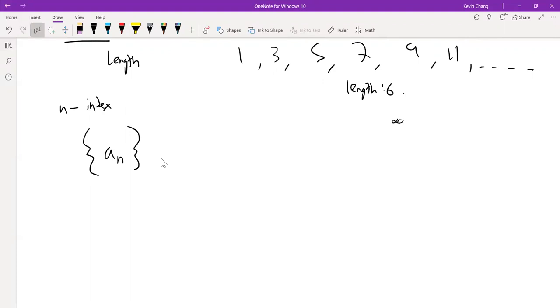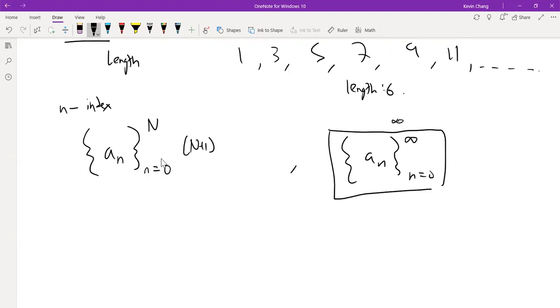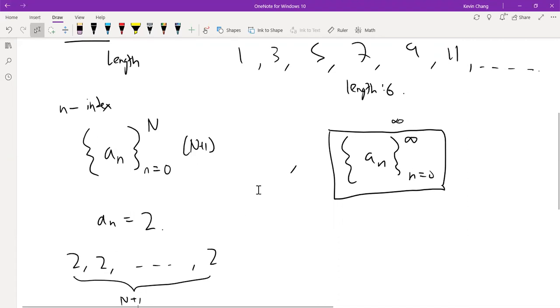We can say this n, the index, maybe starts from 0 and goes to some number big N. This is a finite one with a length of N plus 1, versus an infinite sequence would be a_n, n equals 0 all the way to infinity. So that's how we would write an infinite sequence. And we can write, let's say, a_n is equal to 2. That would mean all the terms in this sequence would be just 2s, and there would be N plus 1 2s, because the length of this sequence goes from 0 to N. So that's N plus 1 items in the sequence.